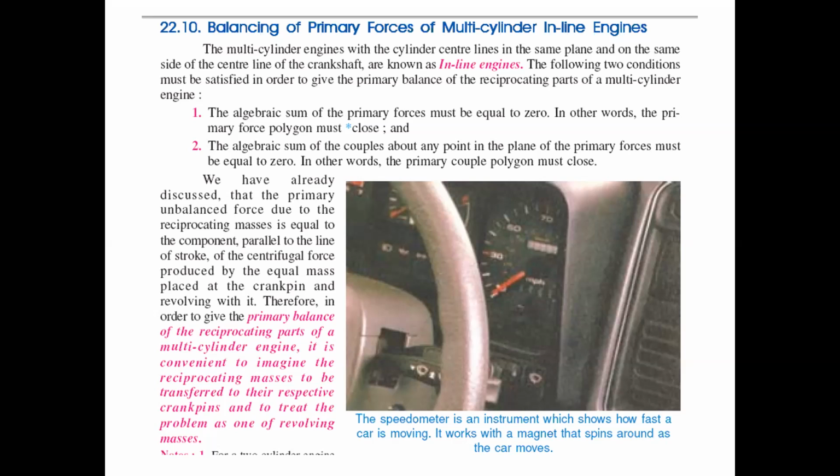That is the first condition. The second one is that the algebraic sum of the couples must be zero. When we follow these conditions, then the system is going to be balanced.